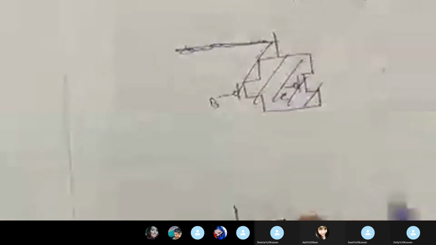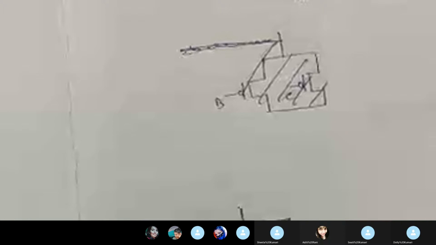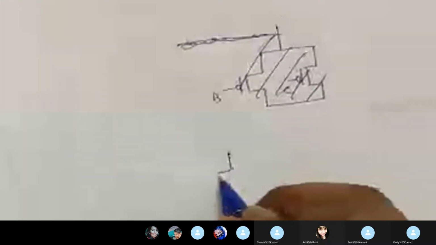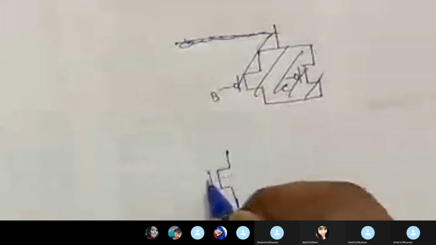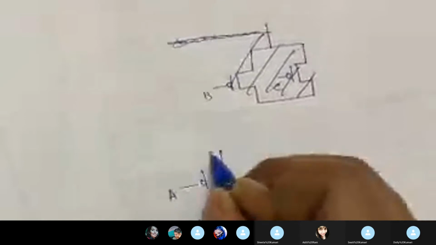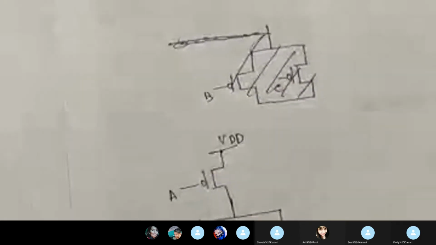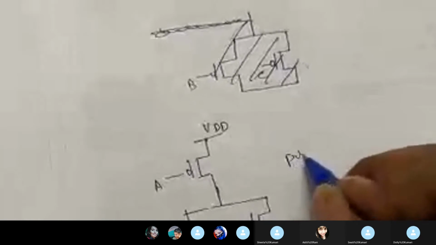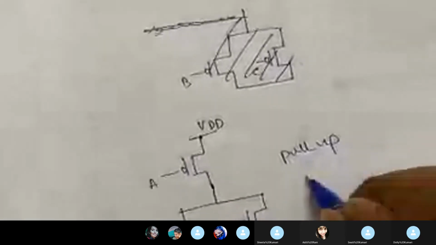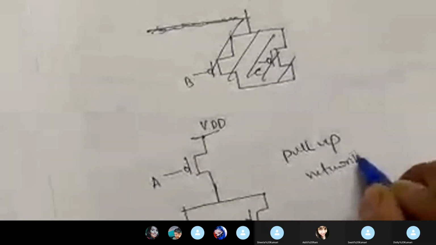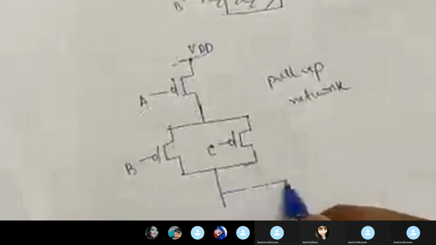A is in series. A is in series with both. Here is my A, and here is the VDD. This has become your pull-up network. From here, the output has been taken.